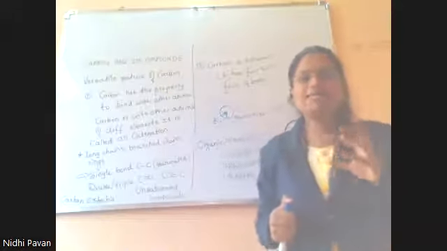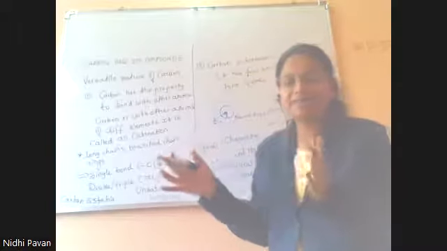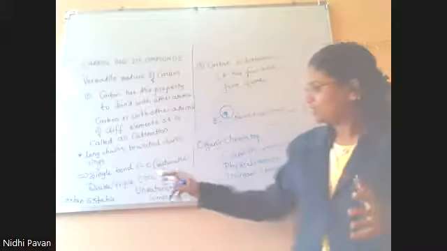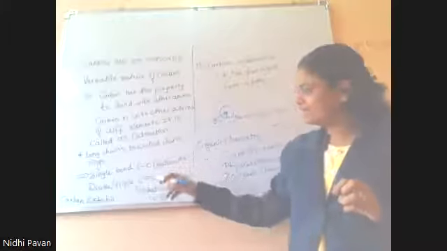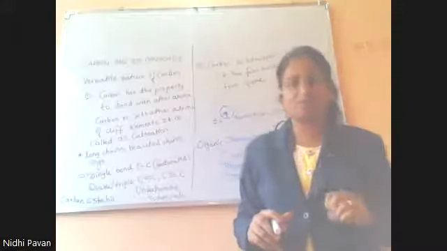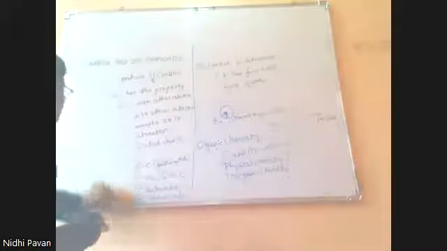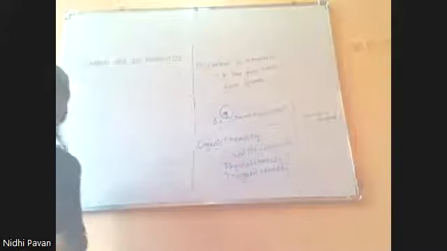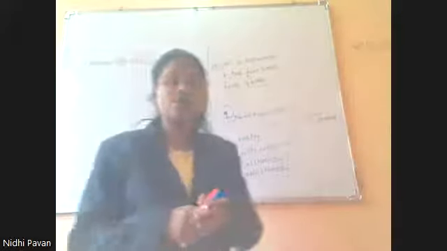Now, as I said, the compounds formed by carbon can be linked with other carbon atoms by a single bond. Such compounds are called saturated. When they are linked by a double or triple bond, such compounds are called unsaturated compounds. Let us discuss saturated and unsaturated compounds in detail, guys. First, we will discuss saturated. Here also we should recall the concept of the electron dot structure.